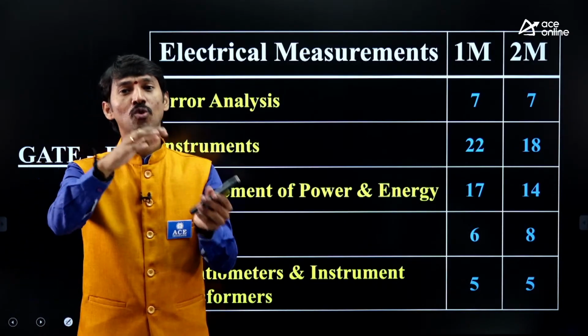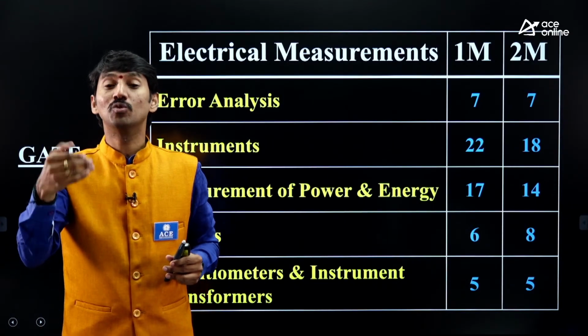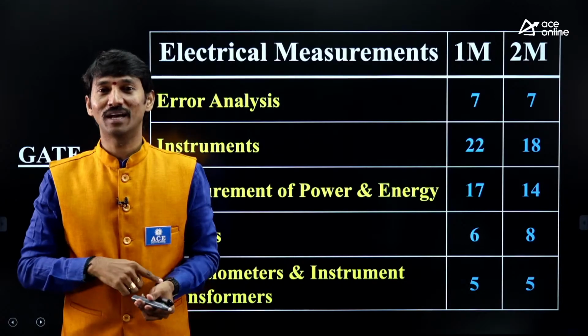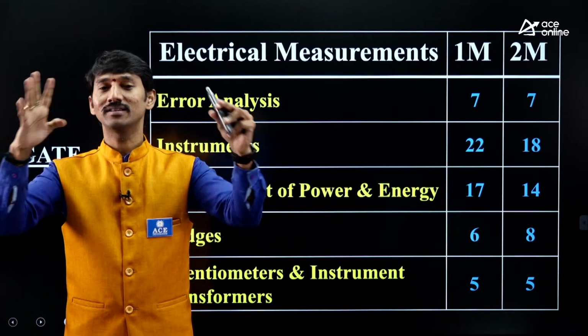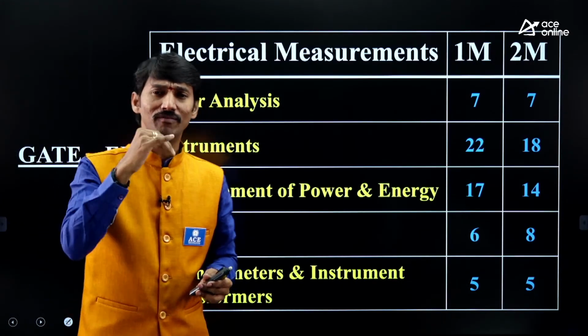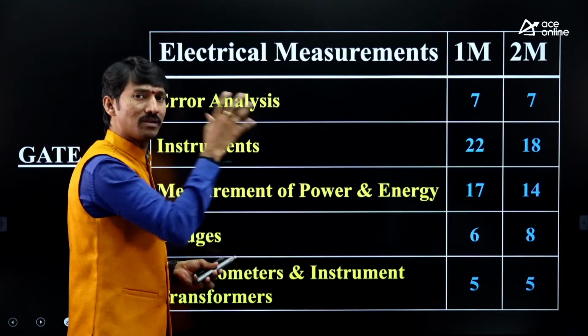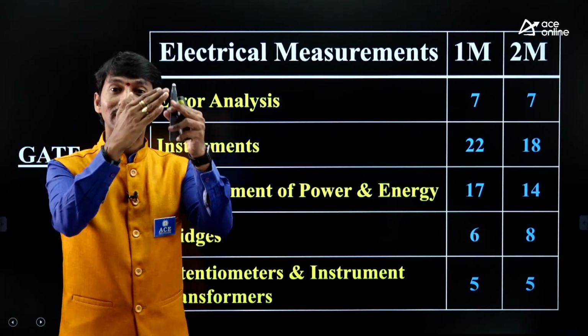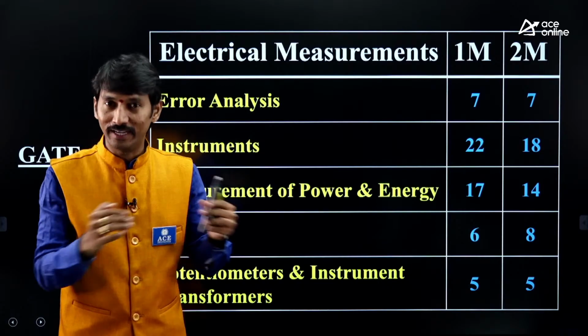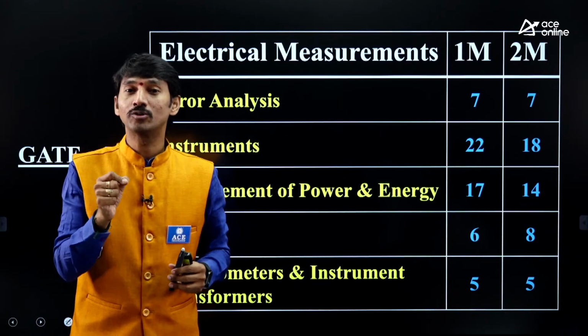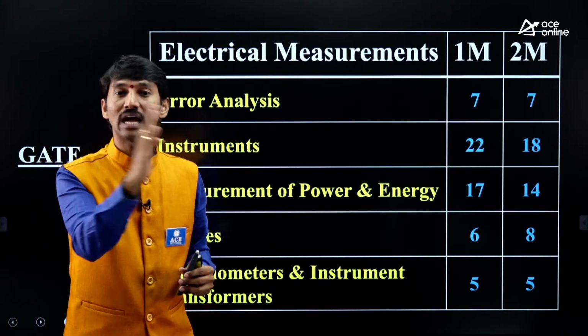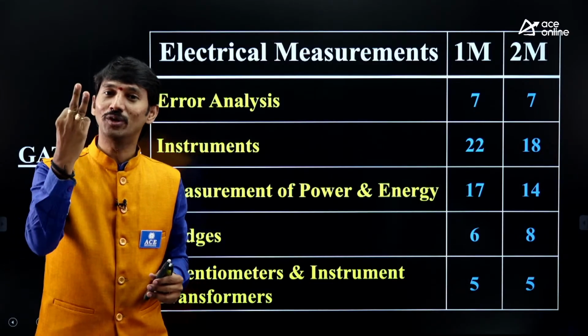In the same way, scoring subjects are to get better scoring in the examination. That's why you need to categorize into two parts. In the same way, if I take the electrical measurement subject, in that also chapter by chapter, if I divide them, then also we can make the chapters into two categories.